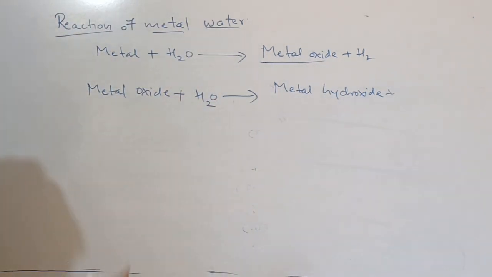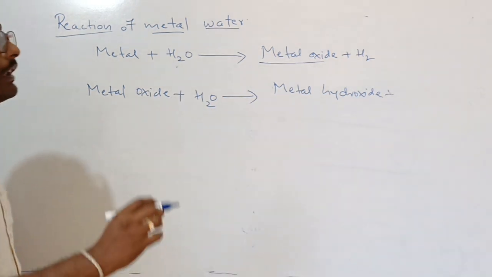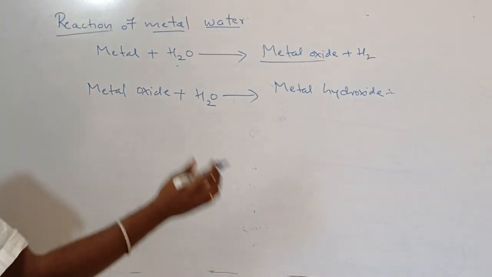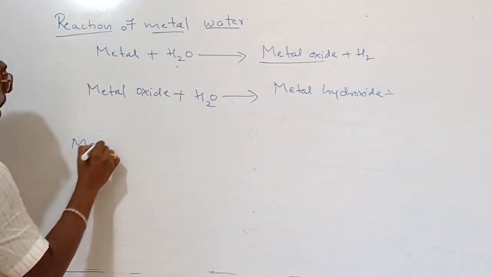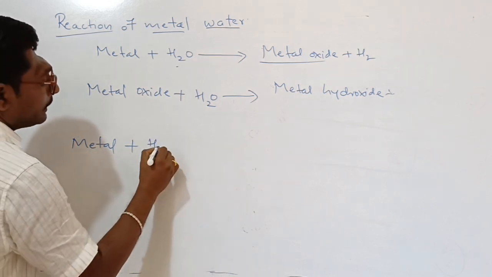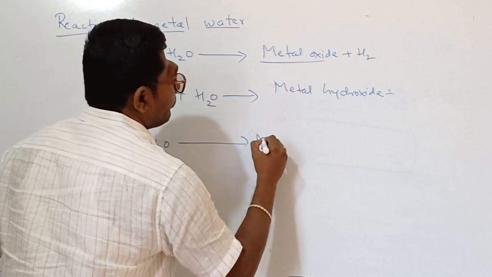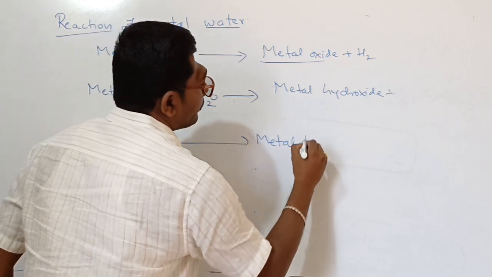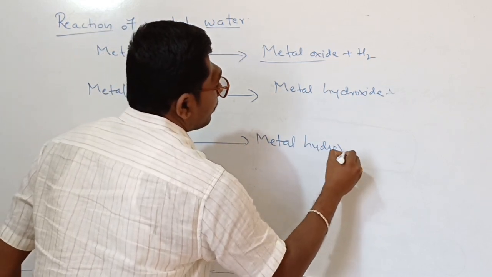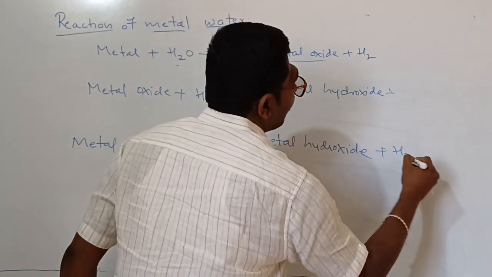Here this is also water, this is also water. I give the general equation: metal plus water gives metal hydroxide plus hydrogen gas.